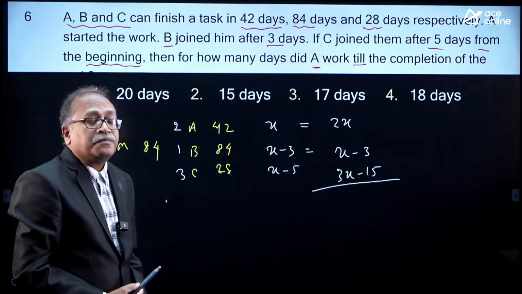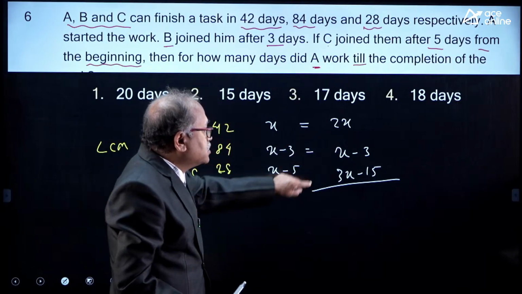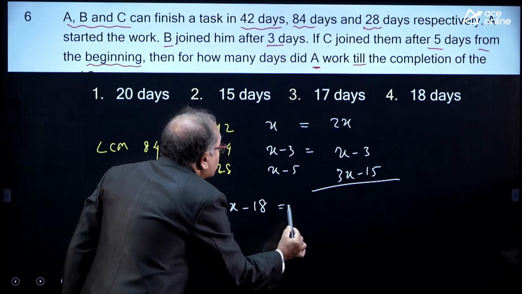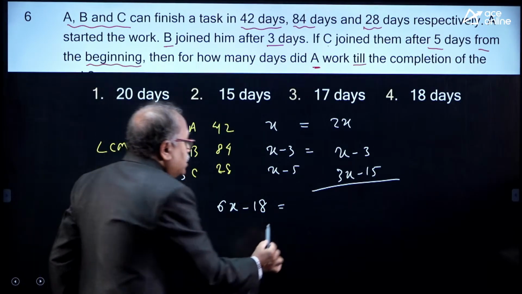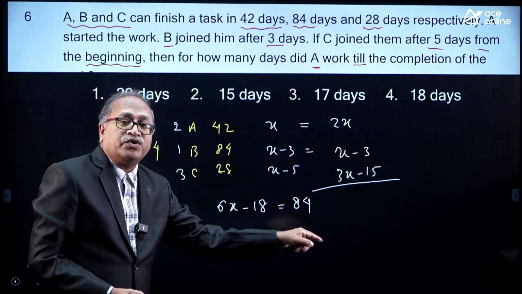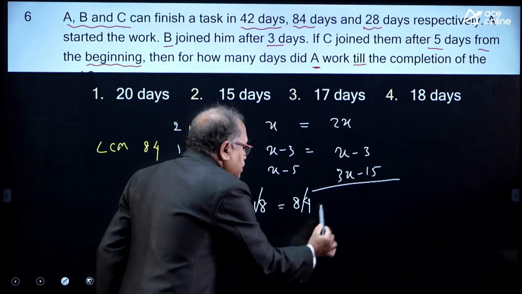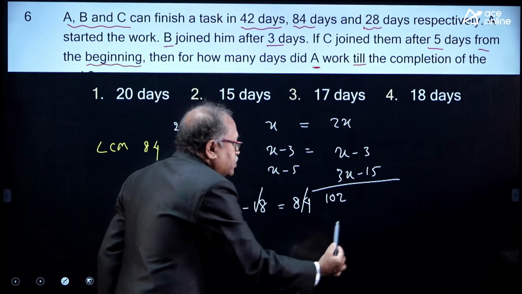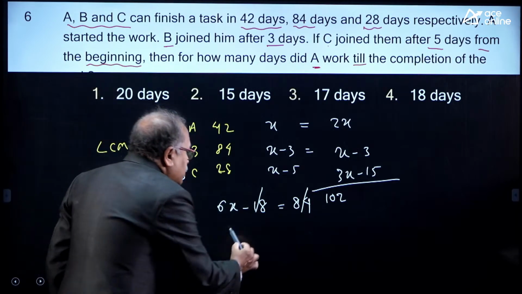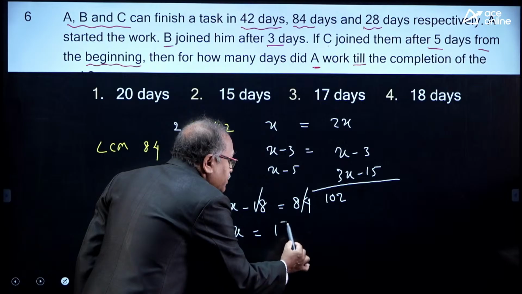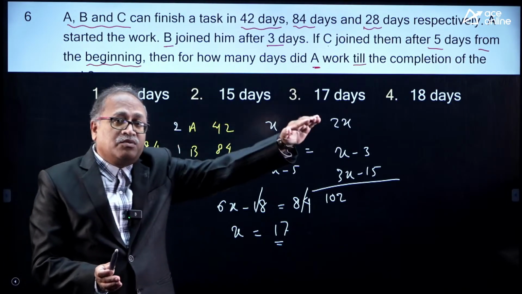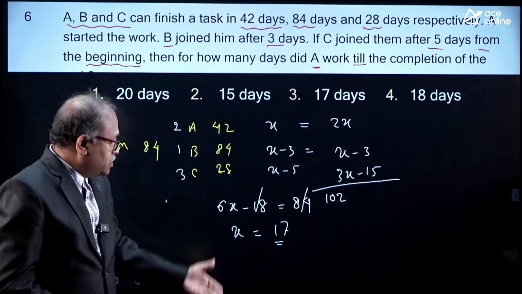What is the total work here? The total work is 2X plus X plus 3X, that is 6X minus 18. So, 6X minus 18 is the total work, which is equal to the LCM, which is 84. When 18 goes to the other side, 84 plus 18 is 102. So, this comes 102. When I cancel with 6, that is 17 times; 17 times 6 is 102. So, X is equal to 17. So, what is X? The number of days A worked, the complete number of days to complete the work. So, I got the answer.